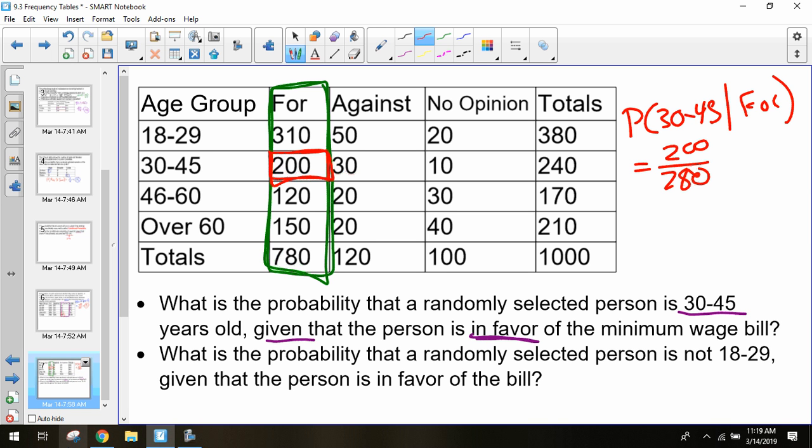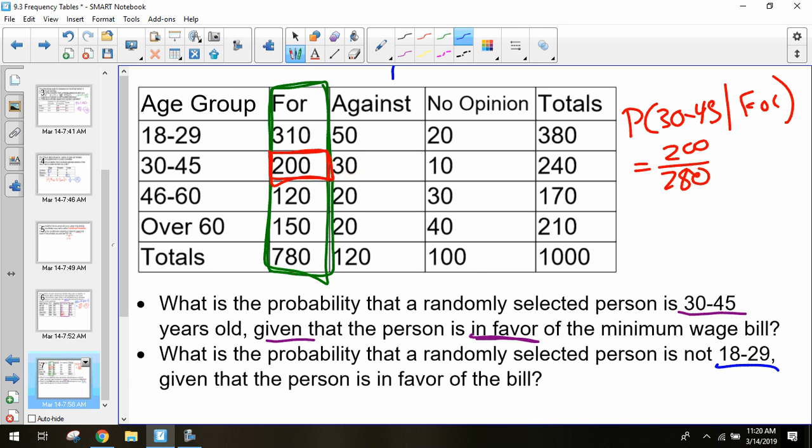So let's see if we can do this last one, and then we'll talk about the little activity I have. What is the probability that a randomly selected person is not 18 through 29, given that the person is in favor of the bill? So not 18 through 29. So what would you do? Would you do 30, 60, 100%, like switch, like get them out?